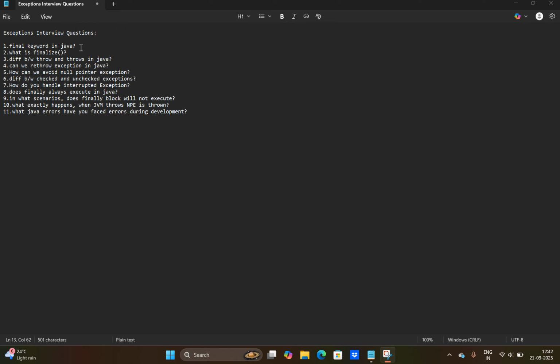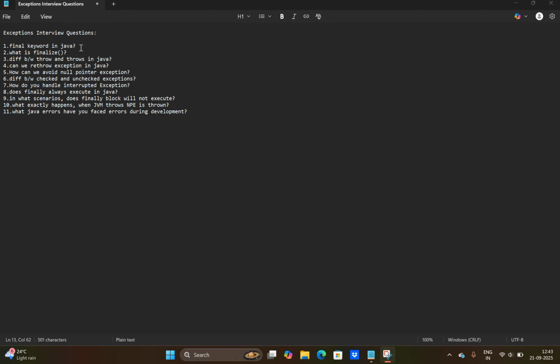How can we avoid null pointer exception? The fifth question. To avoid null pointer exception, first of all we need to initialize variables and use Optionals from Java 8. We need to do null checks, use default values, use annotations, constructor checks, avoid returning null, and sometimes we can use try catch blocks. These are the points we can use.